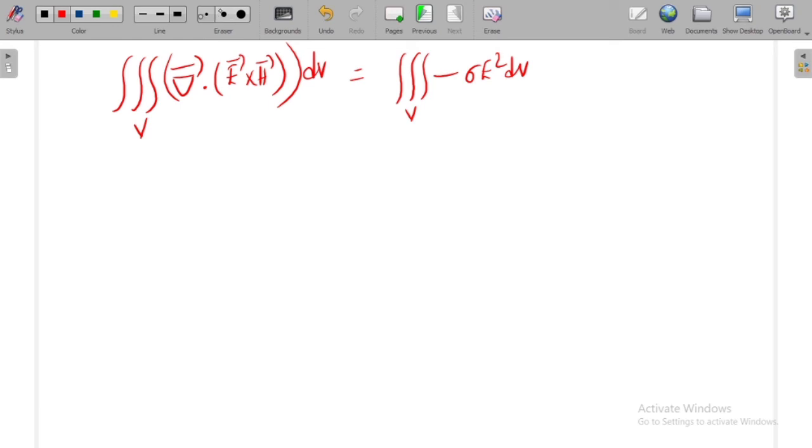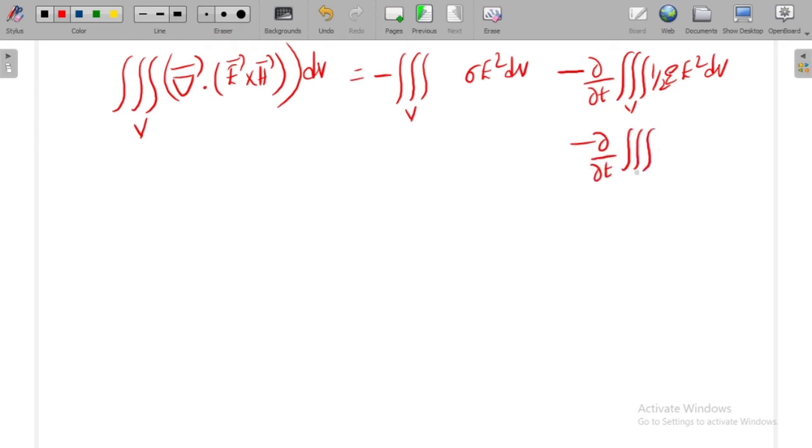Okay, let me keep the minus separately, minus dou by dou t of the volume integral of half epsilon E square dV, and minus dou by dou t of the volume integral of half mu H square dV, right?